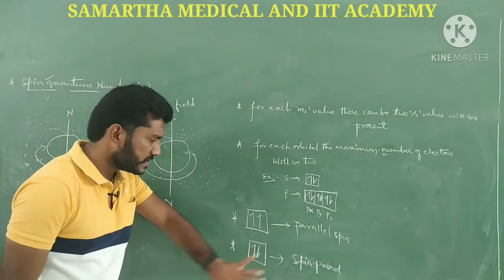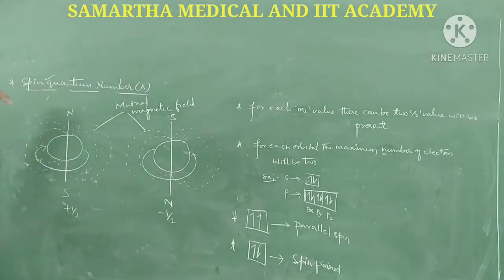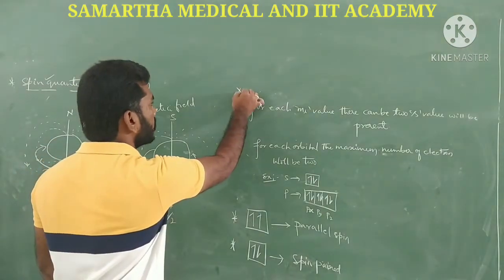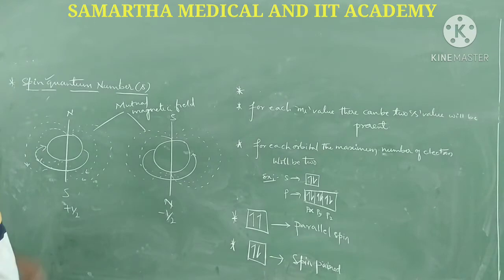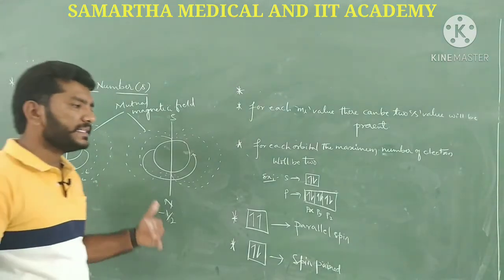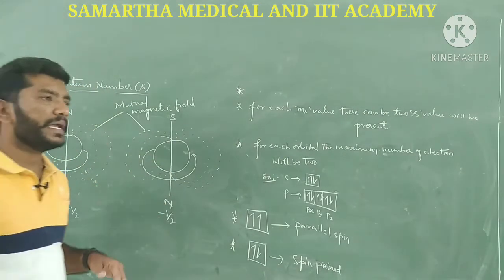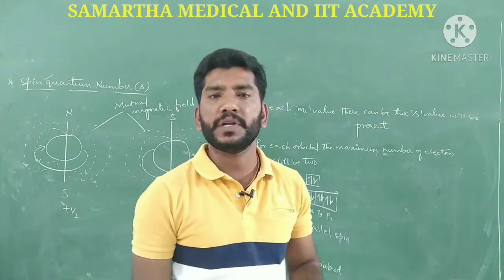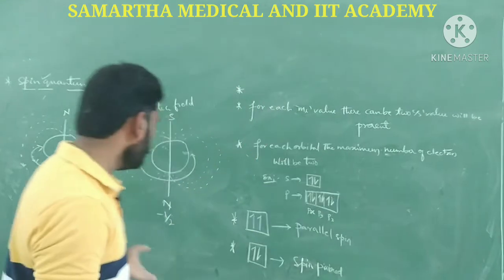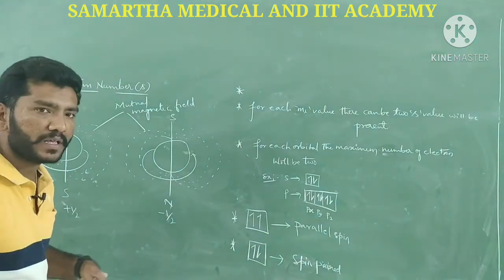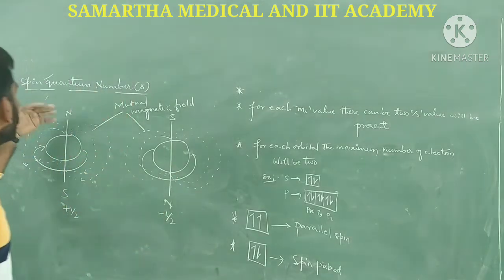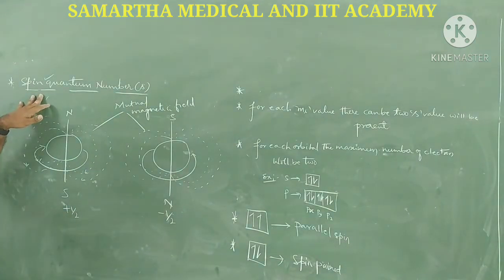This is the stuff we have to know about the spin quantum number. The major significance of the spin quantum number is that it indicates the direction of spin of the electron. As we know, there is the clockwise direction and the anti-clockwise direction. These directions of rotation can be known by the spin quantum number, the most important thing.